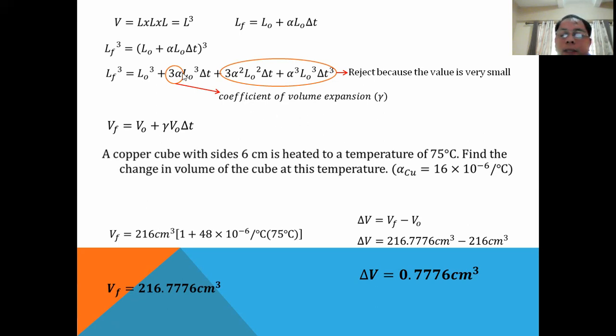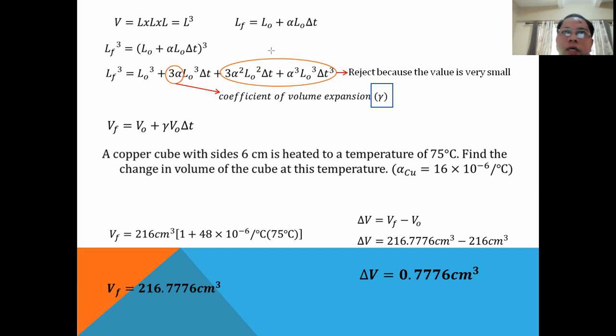If we relate that with our coefficient of volume expansion, gamma, the gamma value, which we denote by this symbol, is actually equal to 3 times alpha. The coefficient of area expansion is twice alpha, and this one is 3 times alpha for the gamma value.